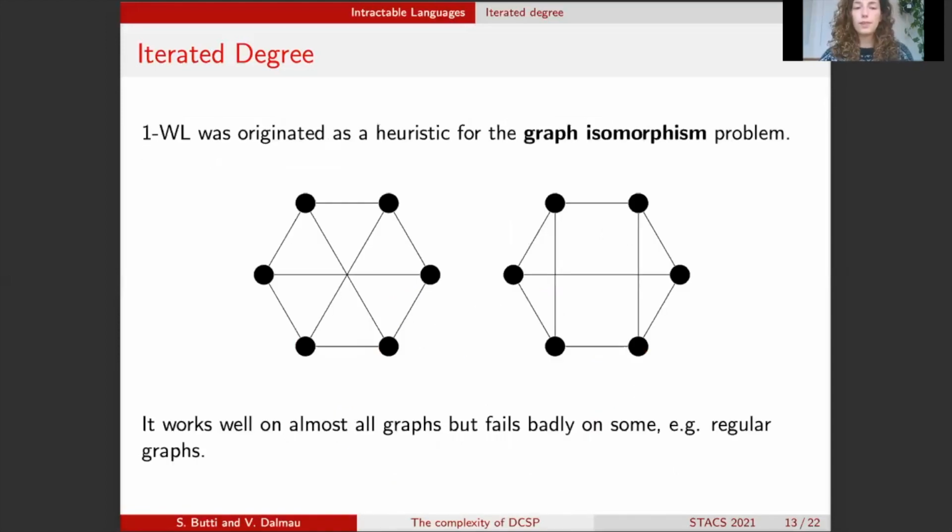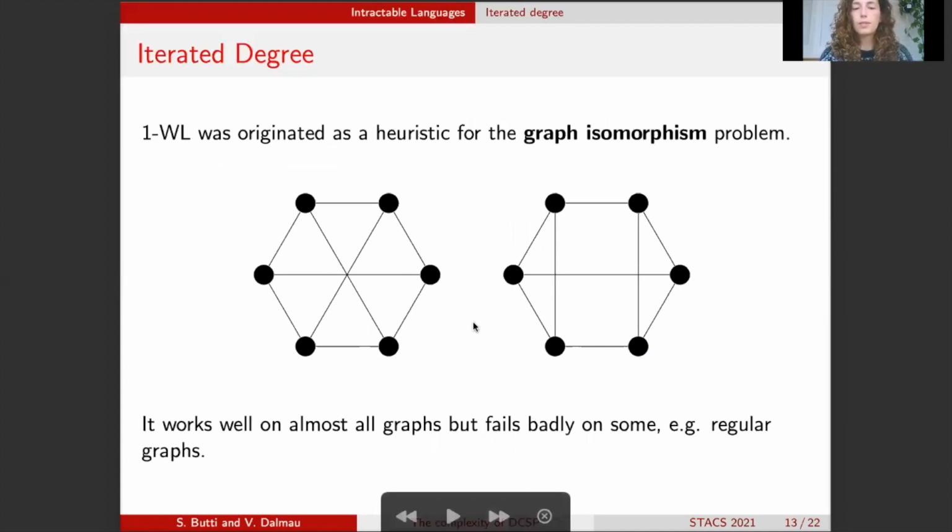Now, the Weisfeiler-Lehman algorithm was originally used as a heuristic for testing graph isomorphism. In particular, if we have 2 graphs that do not have the same iterated degree sequence, then we know that they are not isomorphic. However, the opposite is not true. In fact, this algorithm works very well. It works on almost all graphs, but it is known that it fails also very badly on very simple graphs, such as regular graphs.